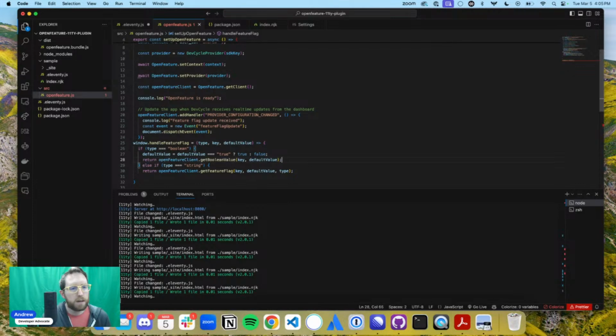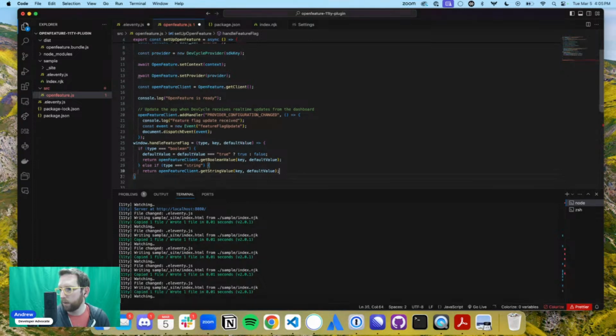Okay. Return Boolean, yes. Okay, that's awesome. And then here, we're going to do the same thing. Return gets string values. This is the difference here, is just the way that OpenFeature uses this. Okay, handle feature flag. Awesome. OpenFeature flag ready. Okay.